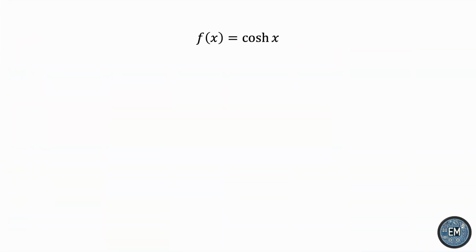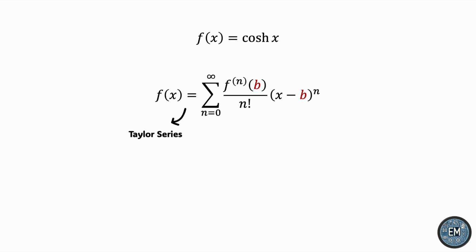Let's find the Taylor and Maclaurin series of the hyperbolic cosine. The Taylor series is defined as an infinite sum of polynomials whose coefficients are the nth derivative of the function evaluated at b, which is the base of the Taylor series expansion, and divided by n factorial.